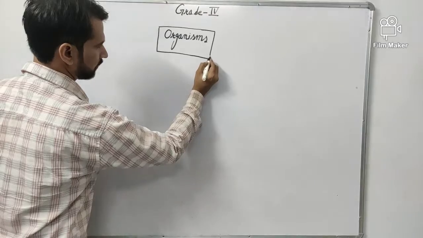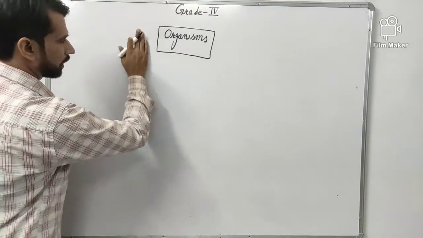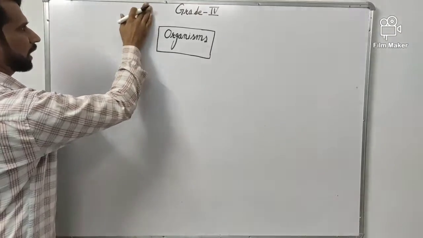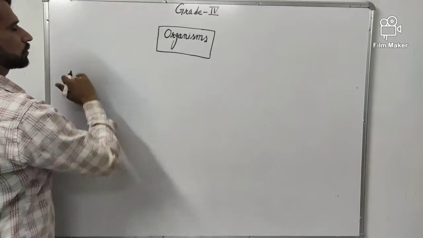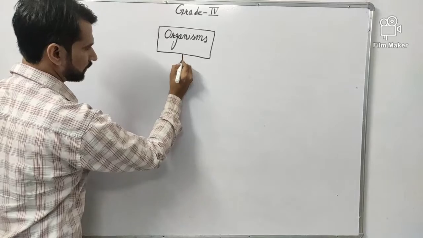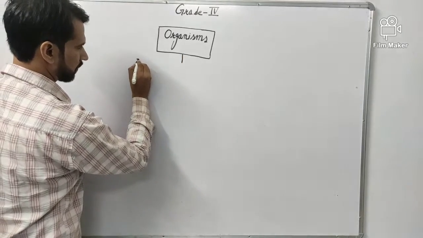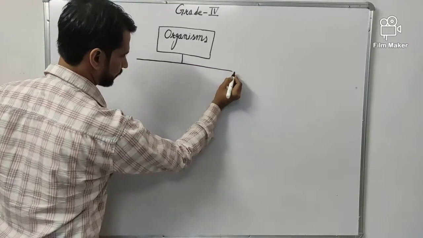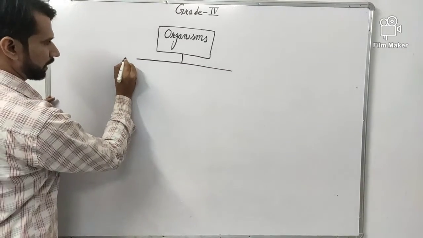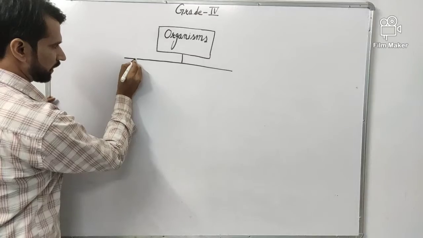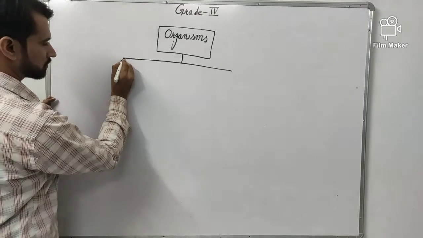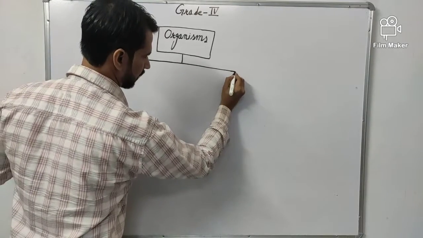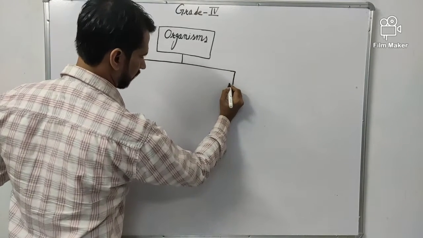Organisms can be seen by the naked eyes, but some organisms cannot be seen by the eyes. To see some organisms we need some glasses. Those glasses are called magnifying glasses, like a microscope, to see bacteria and viruses which are very small. They cannot be seen by the naked eyes. Such organisms are called microorganisms.